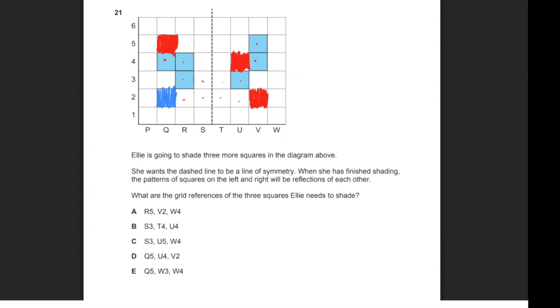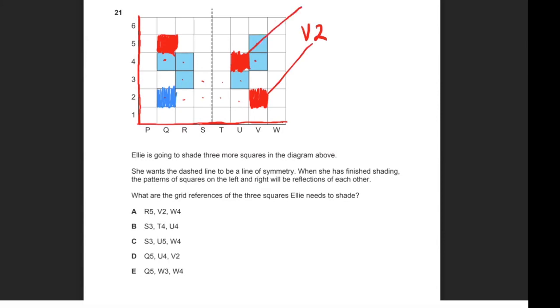How you read coordinates is you read the horizontal axis first, which is the one that's horizontal. You can remember it like the horizon at a beach, it's a flat line like that. And then here you have the vertical axis. So you always read the horizontal one first, and then you read the vertical one. So V2 is this one.